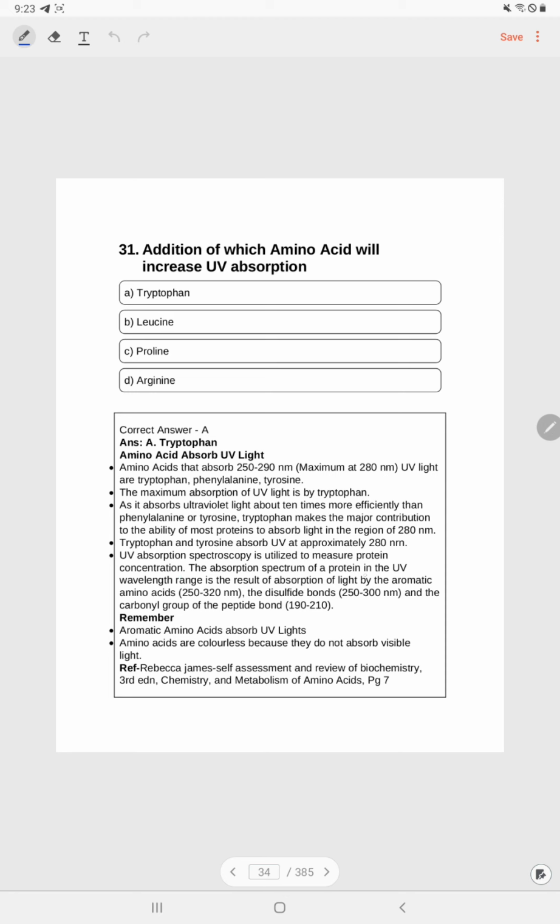The absorption spectrum of protein in the UV wavelength range is the result of absorption of light by aromatic amino acids, 250 to 290 nanometer, disulfide bonds, 250 to 300 nanometer, and the carbonyl group of peptide bonds, 190 to 210 nanometer. Remember, aromatic amino acids absorb UV light. Amino acids are colorless because they do not absorb visible light.